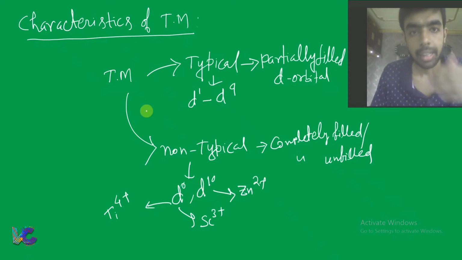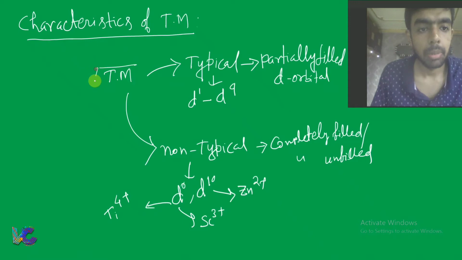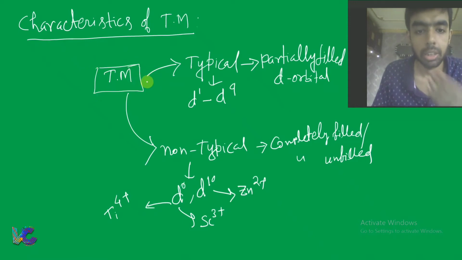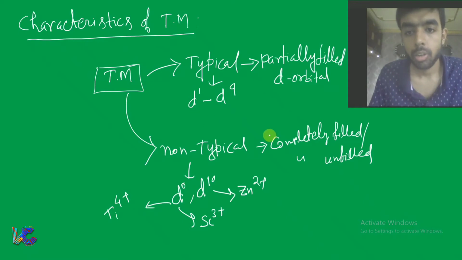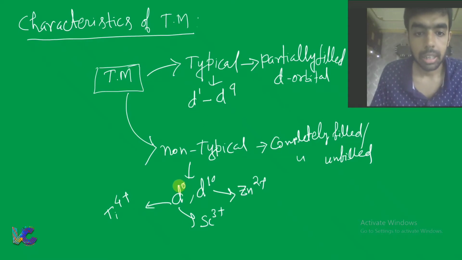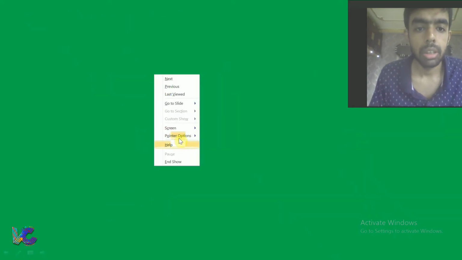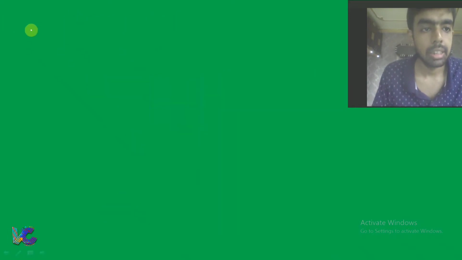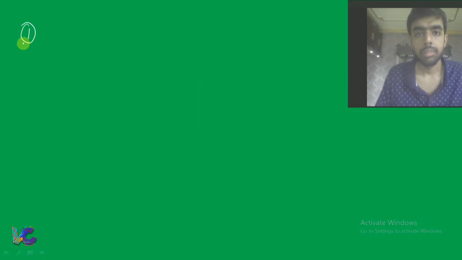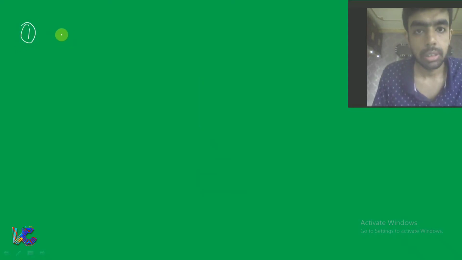So before reading the characteristics of transition metals, we have divided them into two parts: typical and non-typical. Typical means partially filled d orbital, any configuration from d1 to d9. Non-typical means either completely filled or completely unfilled d orbital, that is d10, like zinc 2 plus, or d0, like scandium 3 plus and titanium 4 plus. Now we'll read about the characteristics of transition metals one by one. Now first we'll see.